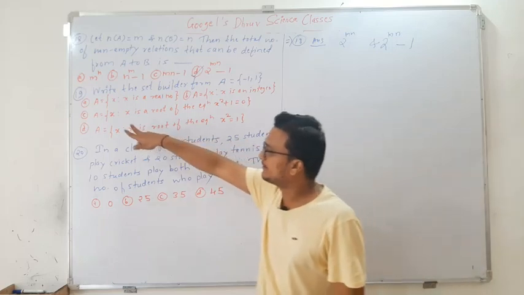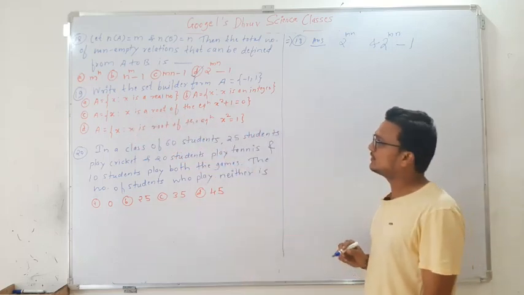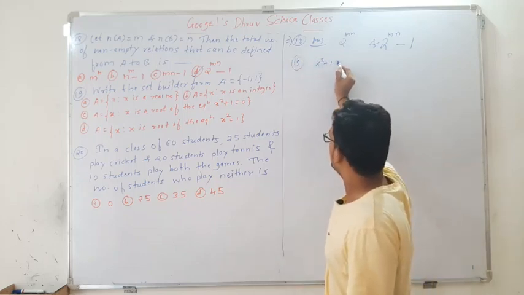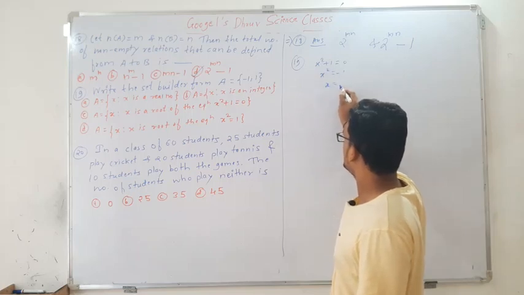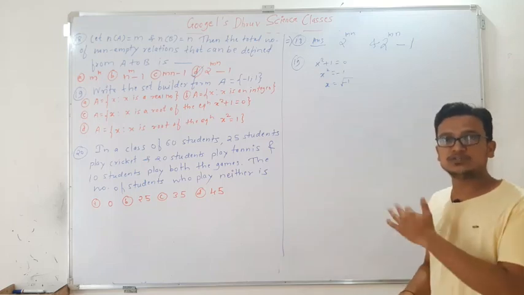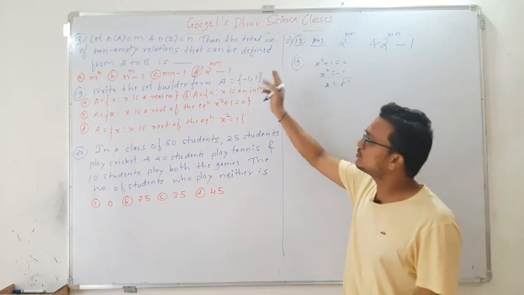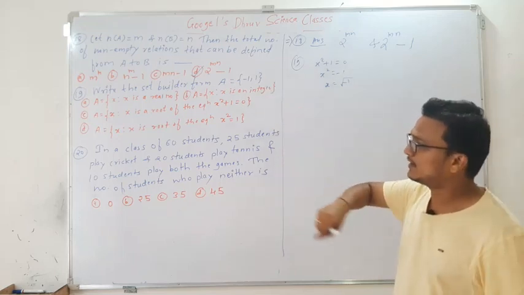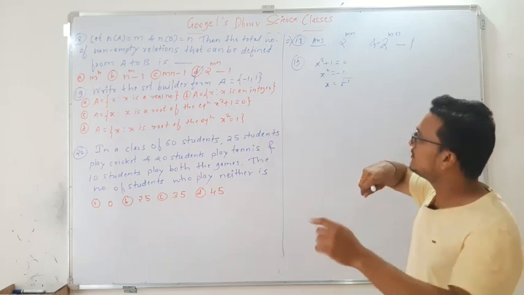Third, x is the root of the equation x square plus 1 equals 0. If I simplify that equation, x square plus 1 equals 0, then x square equals what? Minus 1, or x equals root of minus 1. If I take root of minus 1, it gives a complex number, so this option is also not suitable for that set A equals minus 1, 1. And the last option is D. Obviously that option will be correct, but we will verify that.